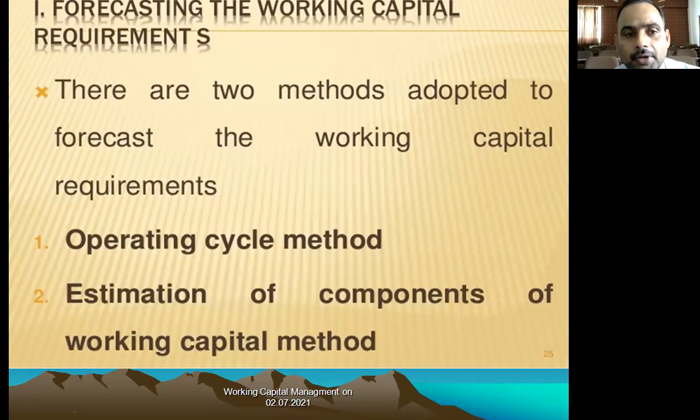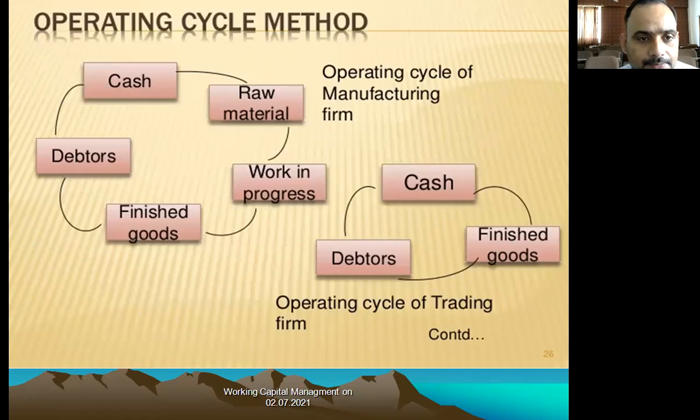Forecasting the requirements of working capital. For that, they can adopt two methods. The first is the operating cycle method, and the second is the estimation of components of working capital method. Here I am going to explain the first method, the operating cycle method.